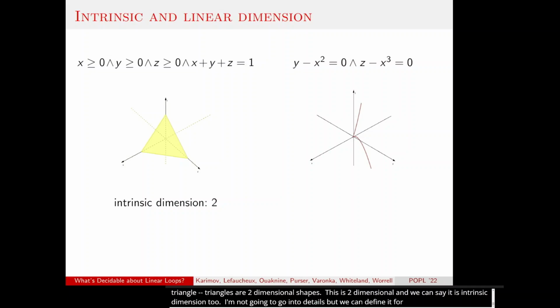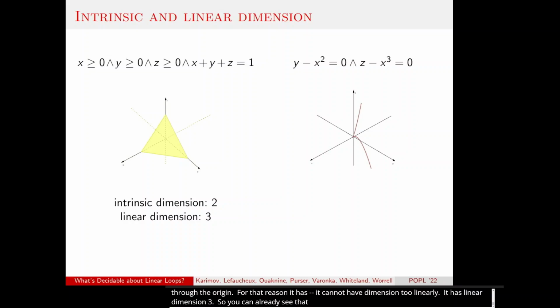And then there is another notion of dimension, which is linear dimension. This is connected to the linear subspaces of d-dimensional space. If you think of a three-dimensional space, it has different linear subspaces, but the two-dimensional linear subspaces are just planes passing through the origin. This triangle is not contained in any plane passing through the origin. So for that reason, it cannot have linear dimension 2. It has linear dimension 3. So you can already see that intrinsic dimension and linear dimension are not connected.